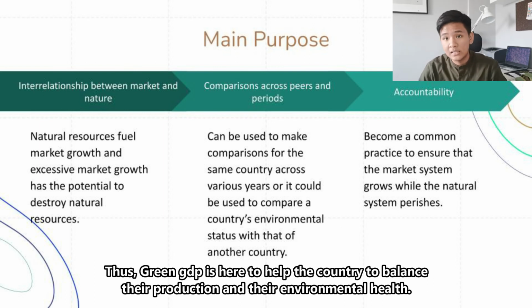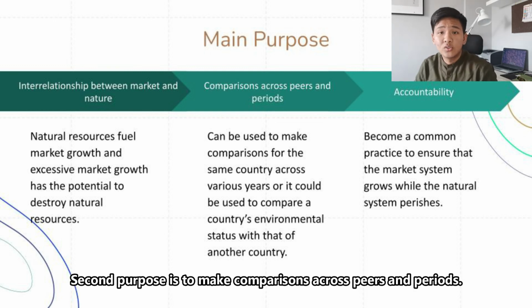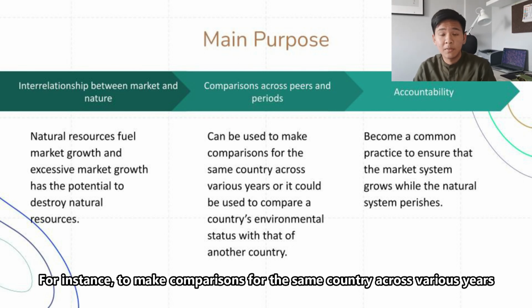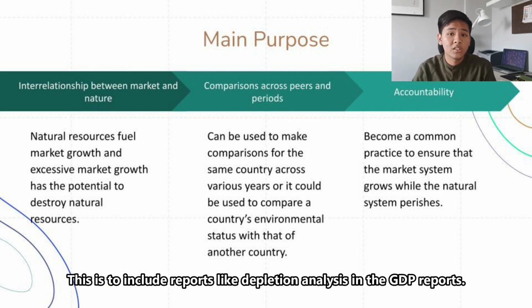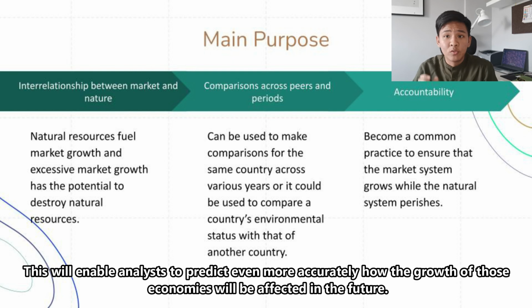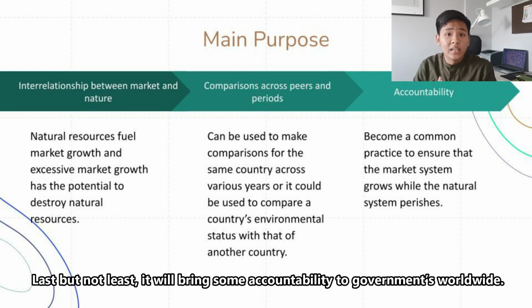Thus, green GDP is here to help the country to balance their production and their environmental health. Second purpose is to make comparisons across peers and periods. For instance, to make comparisons for the same country across various years, or it could be used to compare a country's environmental status with that of another country. This is to include reports like depletion analysis in the GDP reports. This will enable analysts to predict even more accurately how the growth of those economies will be affected in the future. Last but not least, it will bring some accountability to governments worldwide.